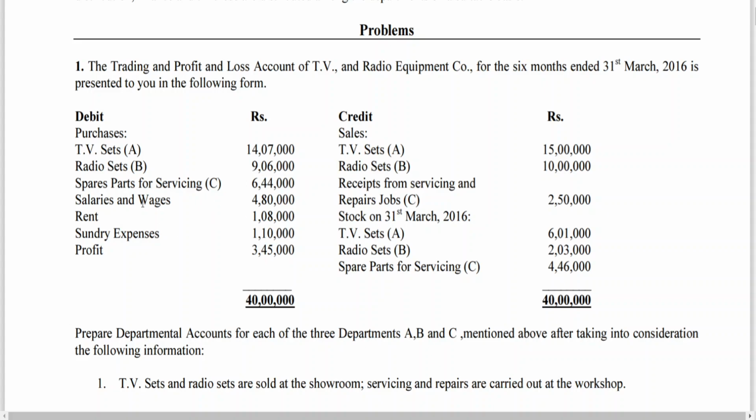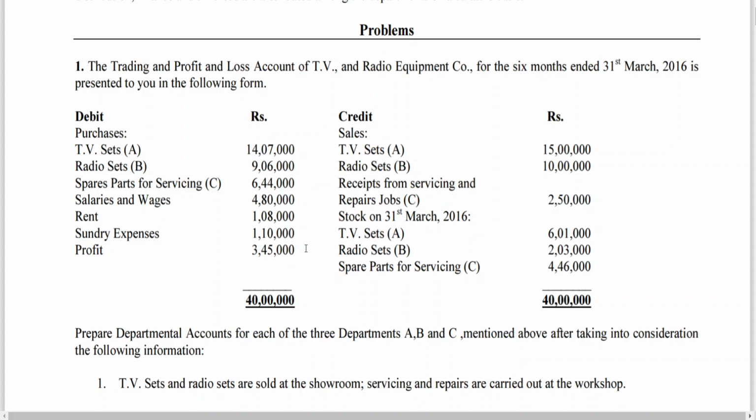Salaries and wages he has not given department wise. That means the salaries and wages are related to all the three departments together. Rent 1,08,000, sundry expenses 1,10,000, profit 3,40,000. Sales: TV sets A 15 lakhs, radio sets B 10 lakhs, receipts from servicing and repairs job C department 2,50,000. Then we are having the closing stock of departments A, B and C has been given.